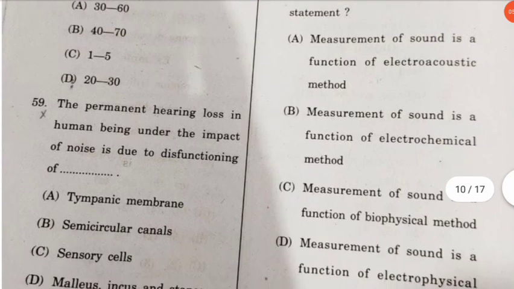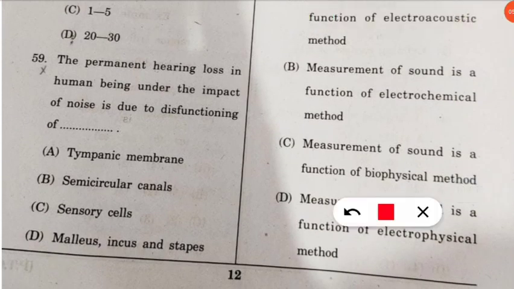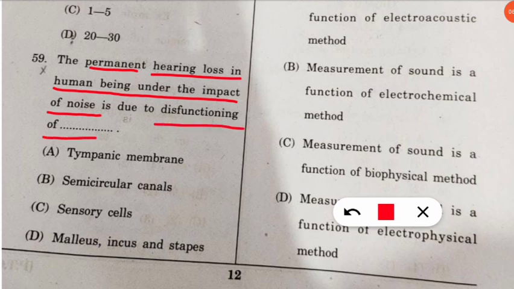Coming to the next question. Next question, many of you were confused, so I'll tell you why this was the confusion. The question is, the permanent hearing loss in the human being under the impact of noise is due to the dysfunction of which of the following organs in our ear? And here the correct option will be option number C. Yes, sensory cells, if they are damaged, then they will result in the permanent hearing loss.